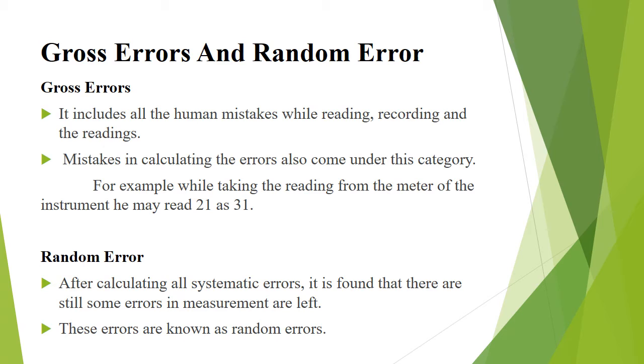Next, random errors. After calculating all the systematic errors, it is found that there are still some errors in measurement left. These errors are known as random errors. Some of the reasons for the appearance of these errors are known, but still some reasons are unknown.